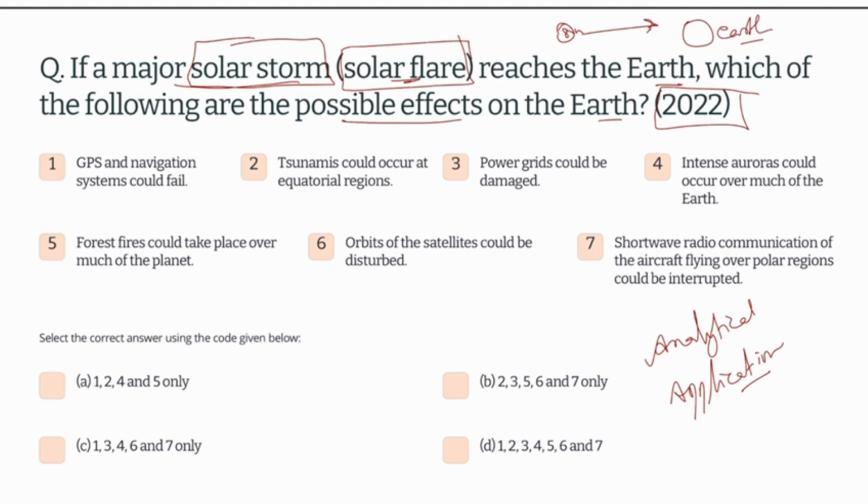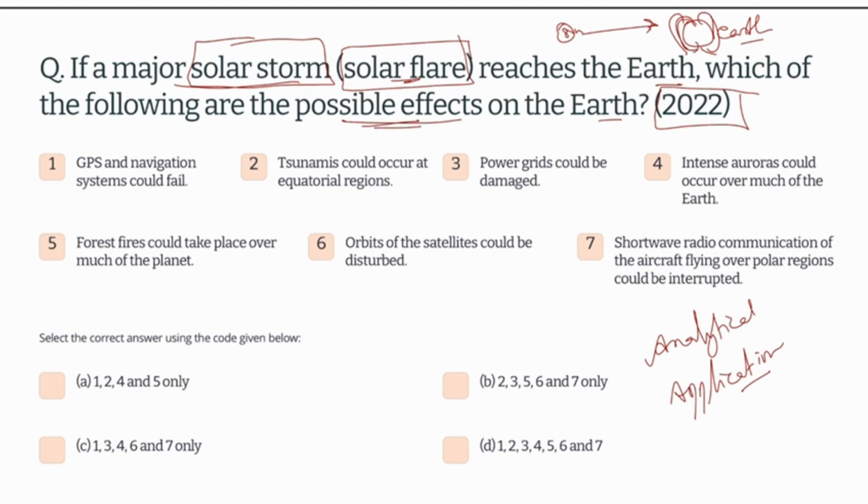The earth has a magnetic field around it, and up to an extent these solar flares are neutralized because the charged particles interact with the magnetic field of the earth. But what are the effects if the storm is very high?